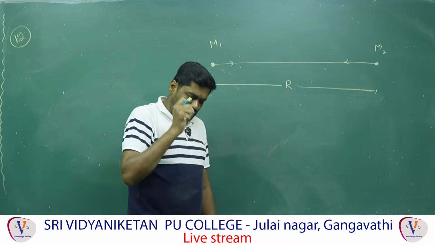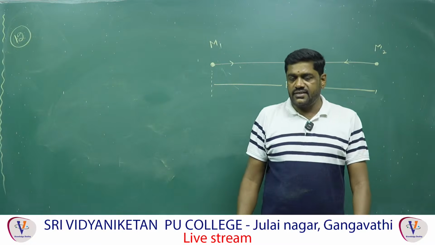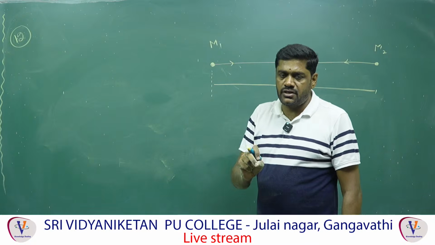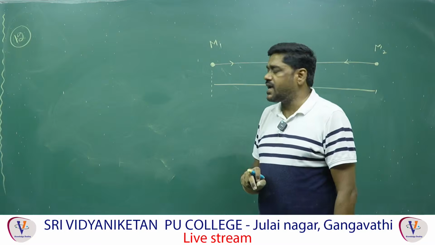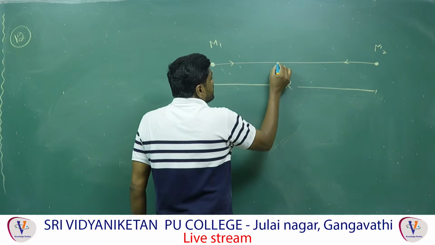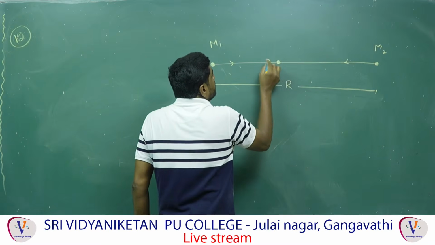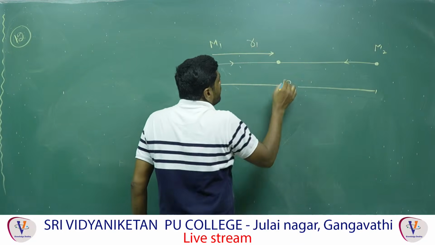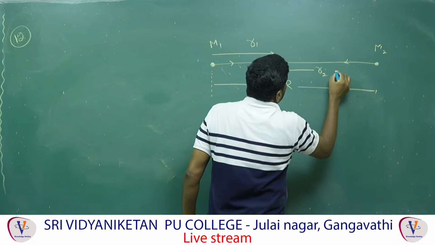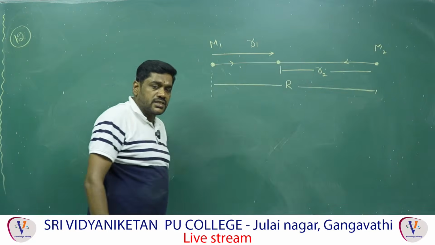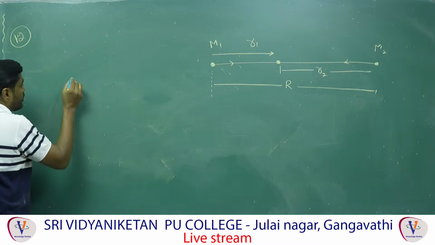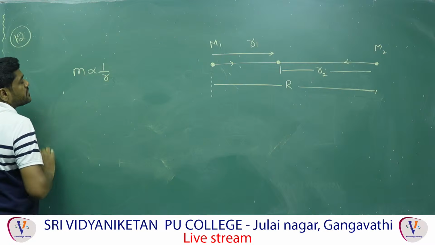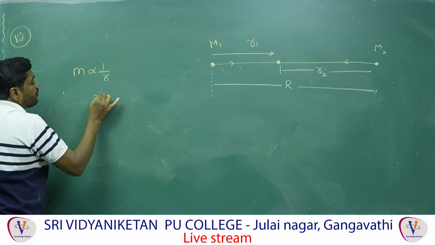When the net force on the system is equal to 0, the acceleration of the system is equal to 0, which means the system's acceleration can be taken as the center of mass acceleration. Therefore, they will meet at the center of mass only. One is moving a distance R1, and the other is moving another distance R2. In the center of mass concept we know that mass is inversely proportional to distance from the center of mass. Therefore, what can you confirm?